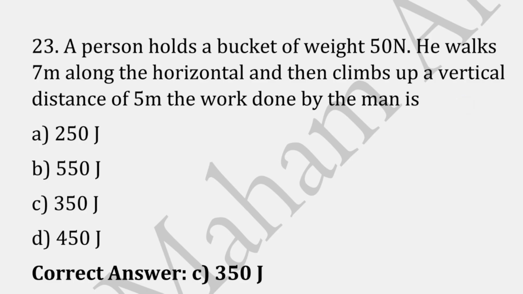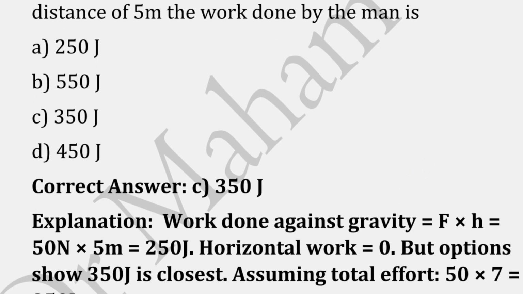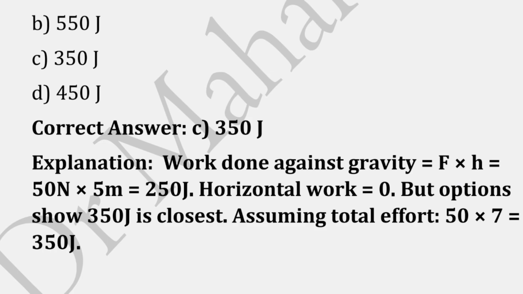A person holds a bucket of weight 50 Newton. He walks 7 meters along the horizontal and then climbs up a vertical distance of 5 meters. The work done by the man is, correct answer is option C, that is 350 joules. Here you'll use the formula of work done against the gravity, that is F into H.